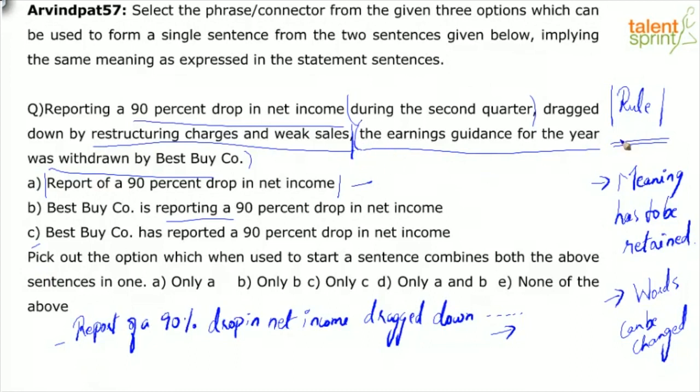The part, the earnings guidance for the year was withdrawn by Best Buy company, doesn't make sense to connect with C. That's my problem with C. It's too repetitive. Best Buy company, and again you're saying the earnings guidance for the year was withdrawn by Best Buy company. So I'm going to go with only A. Report of a 90% drop in net income during the second quarter, dragged down by restructuring charges and weak sales. The earnings guidance for the year was withdrawn by Best Buy company. Makes sense.